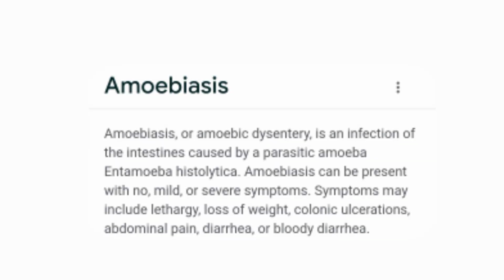Amoebiasis. Amoebiasis or amoebic dysentery is an infection of the intestines caused by a parasitic amoeba, Entamoeba histolytica. Amoebiasis can be present with no, mild, or severe symptoms. Symptoms may include lethargy, loss of weight, chronic ulcerations, abdominal pain, diarrhea, or bloody diarrhea.